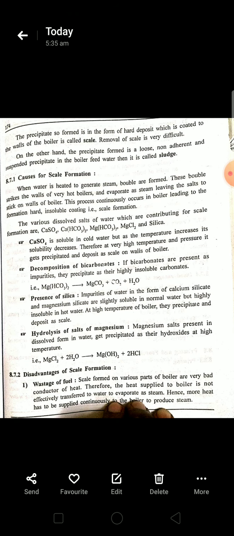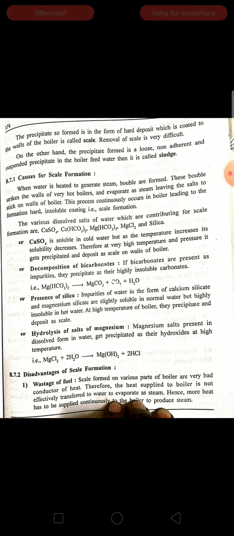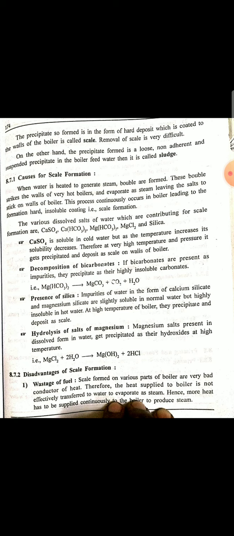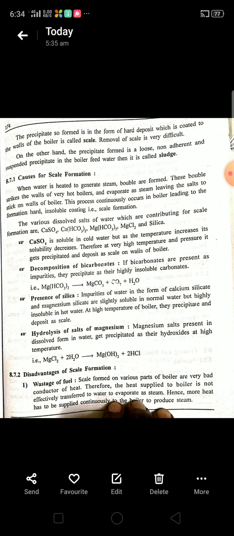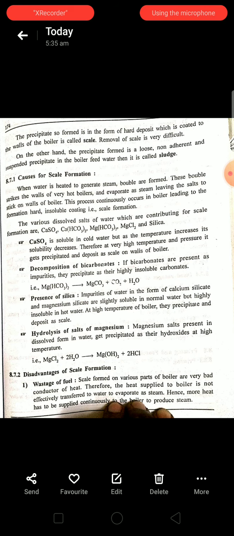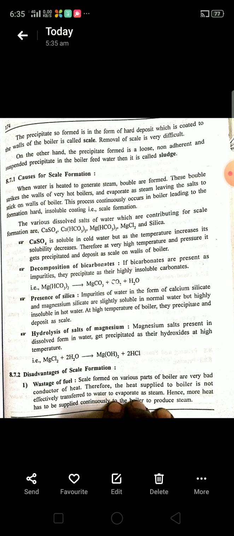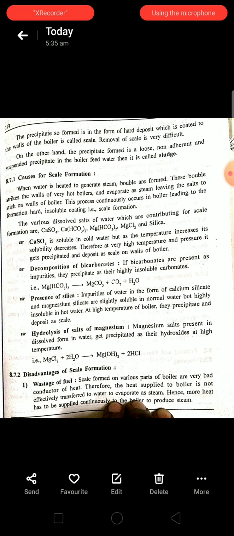The definition of scale: the precipitate formed in the boiler feed water, if it is a hard deposit coated on the inside walls of the boiler, is called scale. What is meant by sludge? Sludge is the precipitate formed inside the boiler feed water if it is loose, non-adherent or sticky and suspended. Next we shall discuss the causes of scale formation.